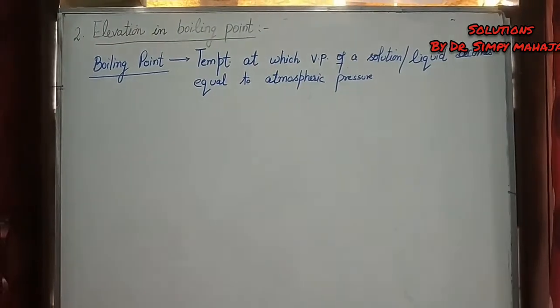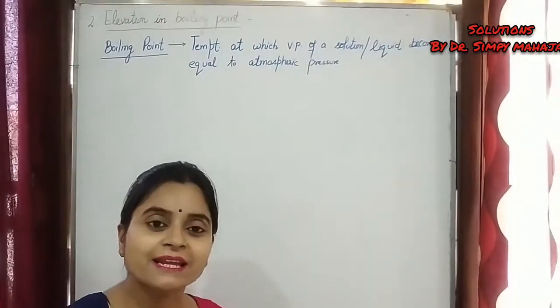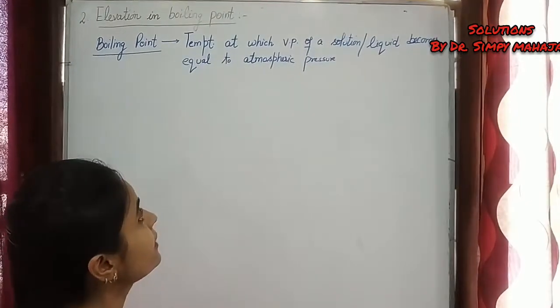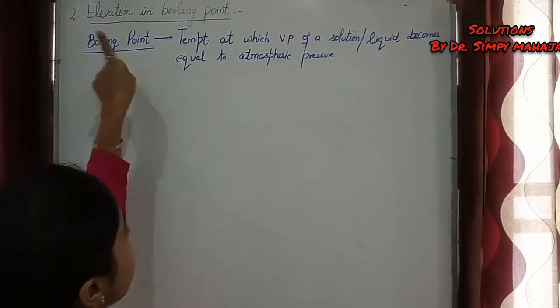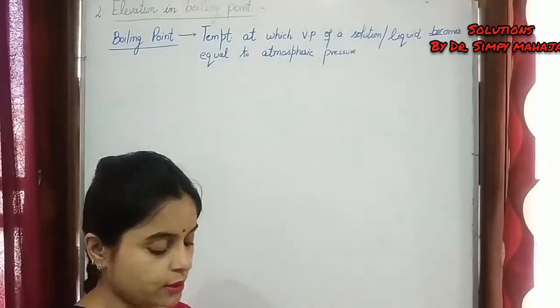So the temperature at which the vapor pressure of any liquid becomes equal to the atmospheric pressure is known as the boiling point of a liquid.